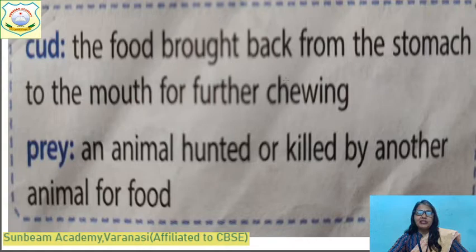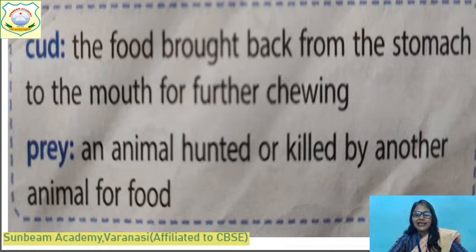And different animals have different eating styles also. Some animals swallow the food. Swallow means they eat the complete food without using the teeth. And some animals eat by different methods. They first eat the food very fast, and after some time they bring the food back from the stomach for further chewing. This is called cud. Who uses this method of chewing the cud? Cow, buffalo, goat, horse, okay? And camels, they use this method.